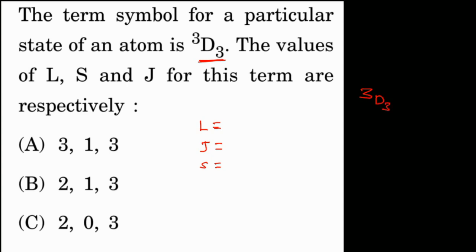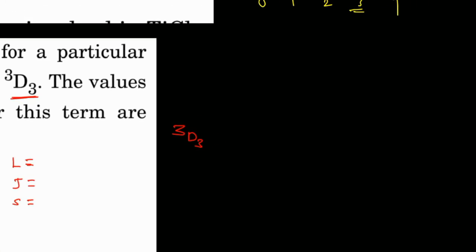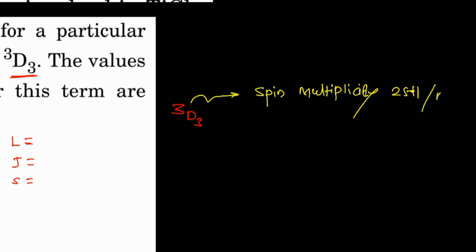That means what? Remember this one. So that 3 particularly is nothing but the spin multiplicity. The formula for that is 2S plus 1, or we have a simple formula, n plus 1. Okay.